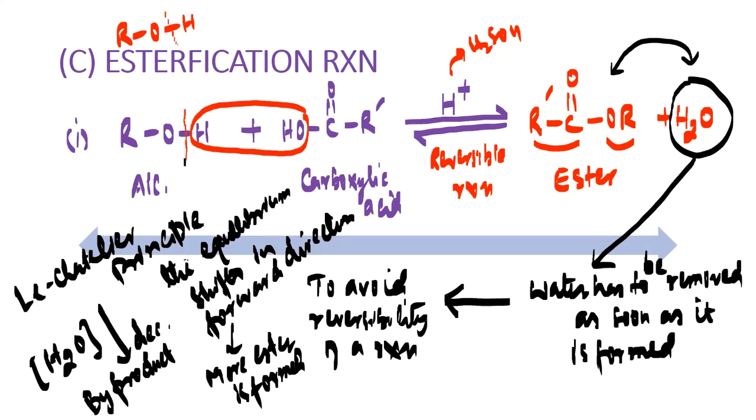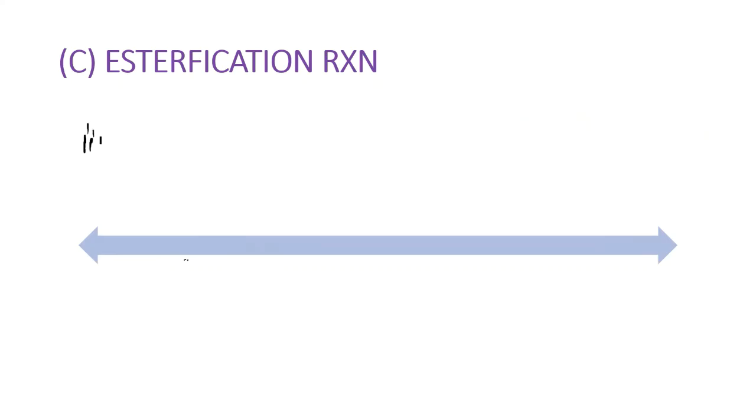I hope you have understood that how do we take on alcohol and make them to interact with carboxylic acid in small amount of sulfuric acid. We are getting ester and water. Water has to be removed to avoid the reversibility of a reaction. And when we remove the water, the concentration of water will decrease, and that will shift the equilibrium in forward direction. When the equilibrium is shifted in forward direction, you will be getting more and more ester and more water. Then again remove the water. So keep on removing the water in this particular reaction, my dear friends. And this is our esterification reaction because ester is formed here. Let's look into the second one now. Let's take the second one.